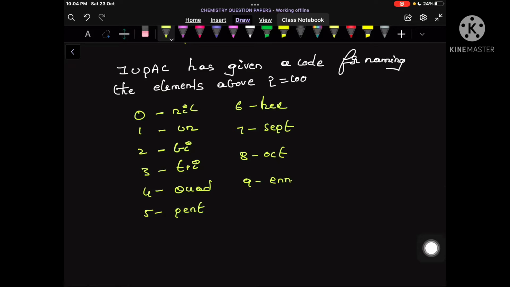So if a newly discovered element is found, then first of all, by using this naming procedure, we will name that element.